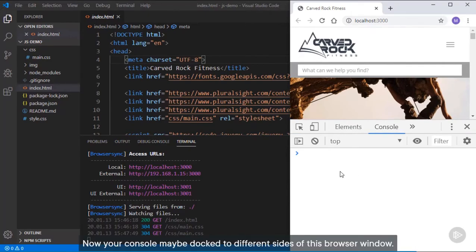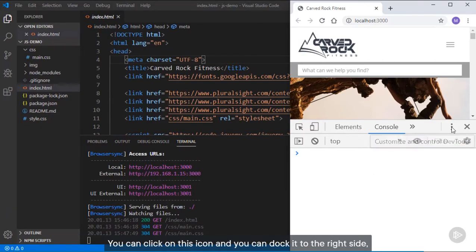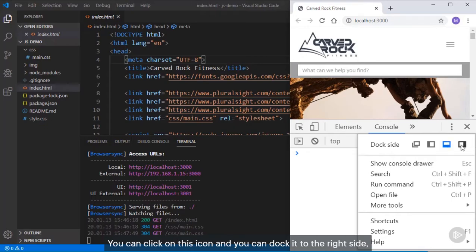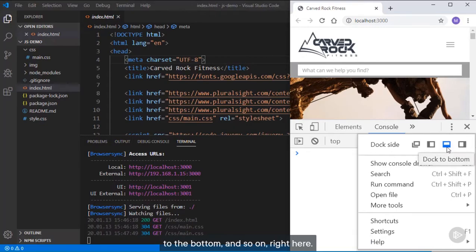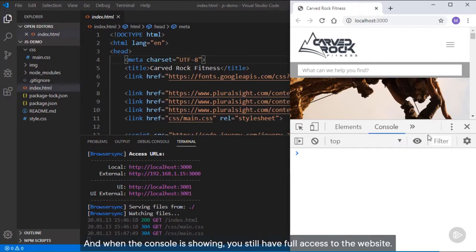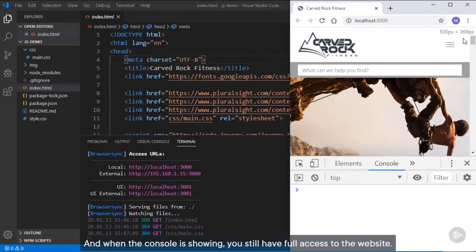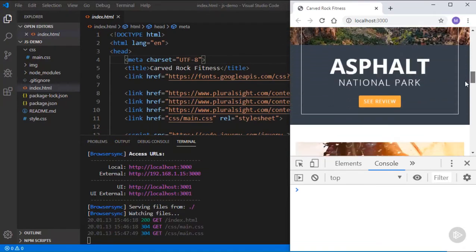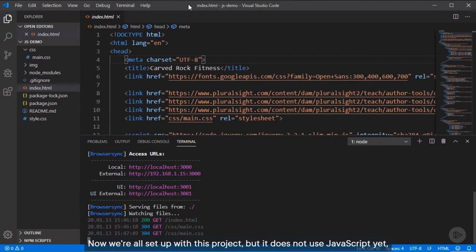Now your console may be docked to different sides of this browser window. You can click on this icon, and you can dock it to the right side, to the bottom, and so on, right here. I like to keep it docked to the bottom. And when the console is showing, you still have full access to the website. Now we're all set up with this project, but it does not use JavaScript yet. And that's one of the first things we'll learn in the next module of this course. So I'll see you there where we'll start writing our first JavaScript code.